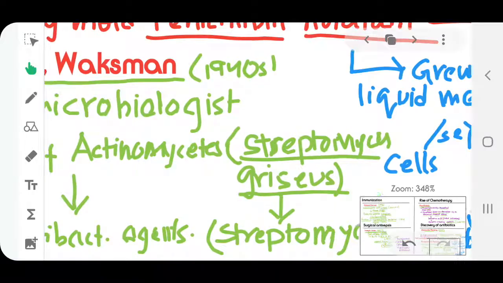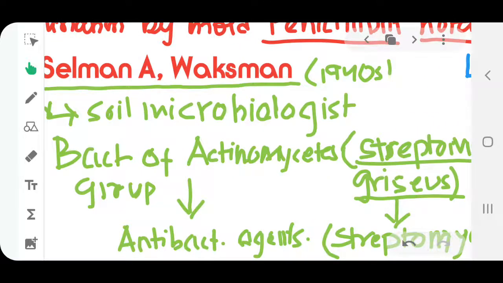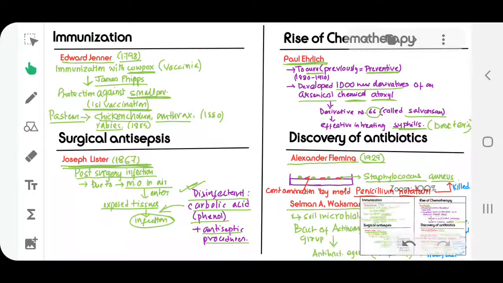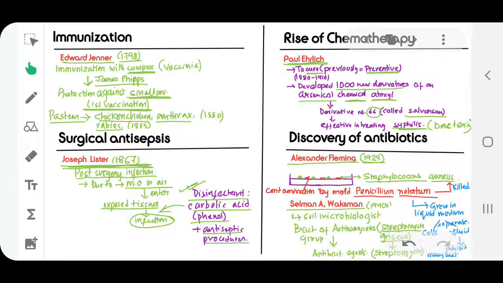This discovery was also done by Selman A. Waksman and his group. So this was the overall development of medical microbiology.